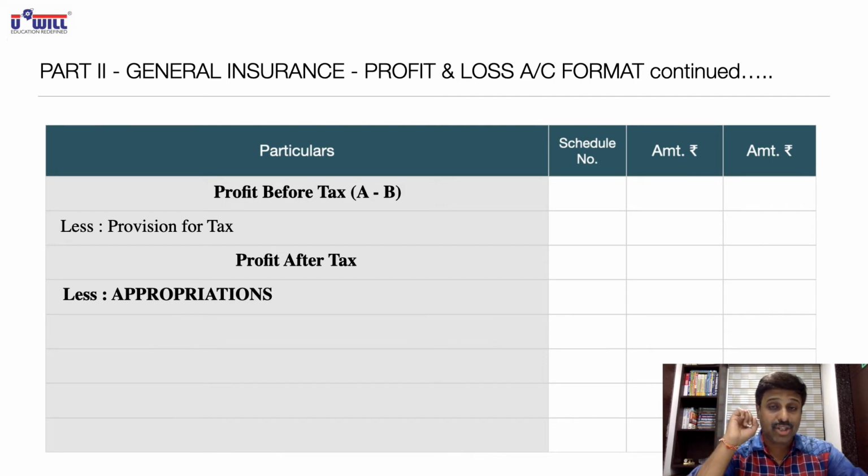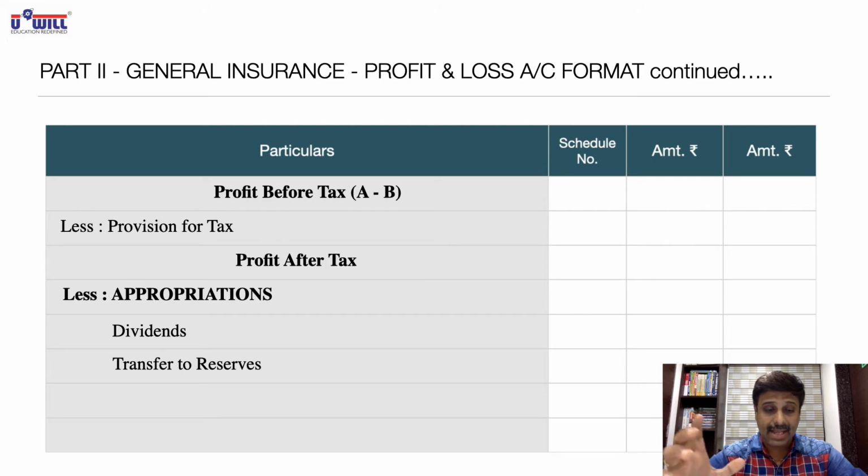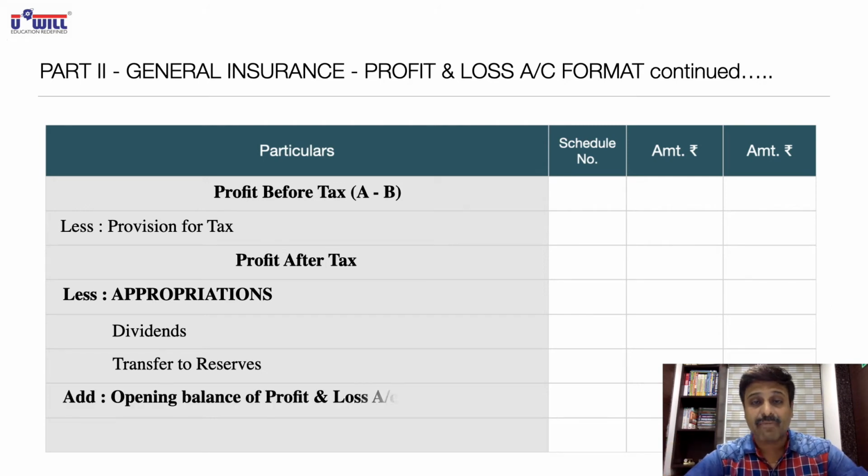Now I told you provisions and appropriations go to P&L account. So appropriations like dividends and transfer to reserves will go to P&L account. Then we will add the opening balance of P&L account, like in banking business also we used to do. Here we'll add the opening balance of P&L account, and whatever amount remains will be the balance carried forward to balance sheet.